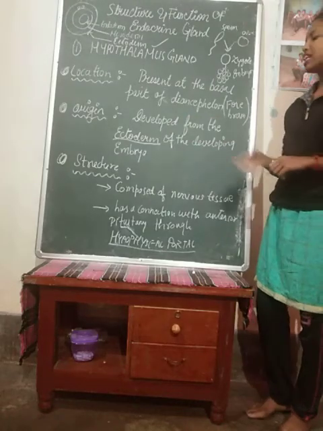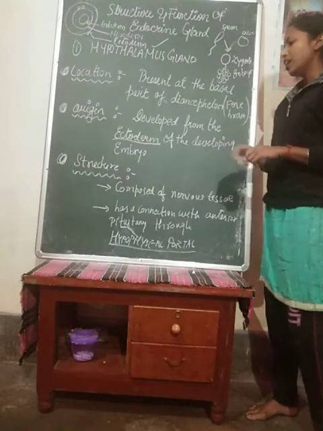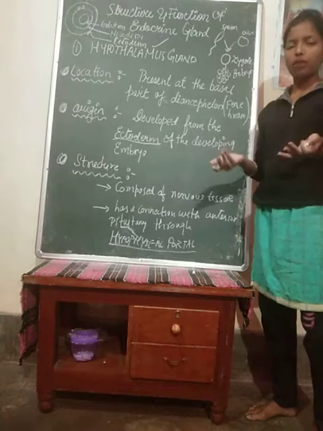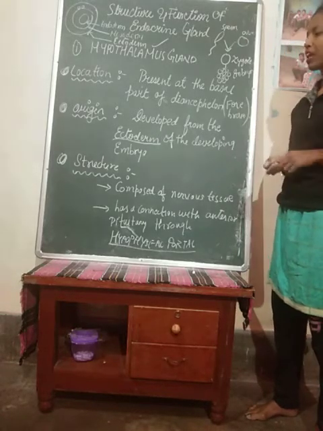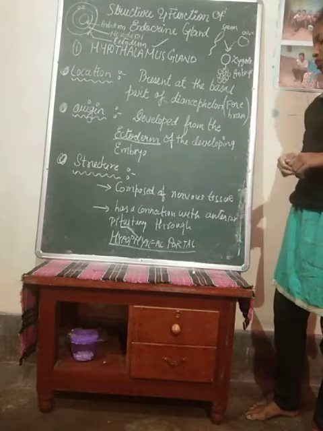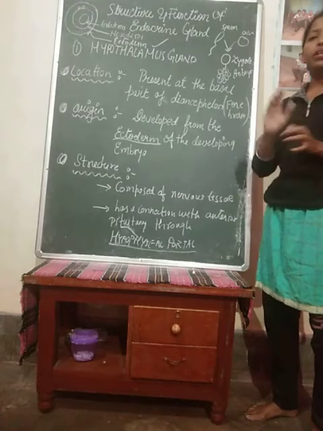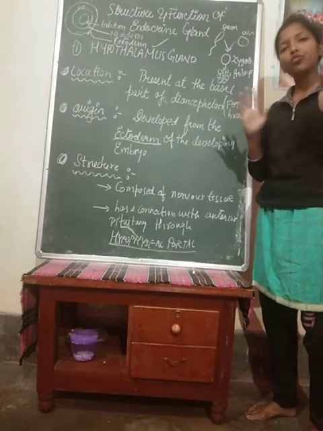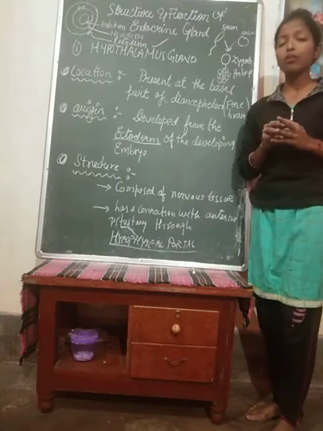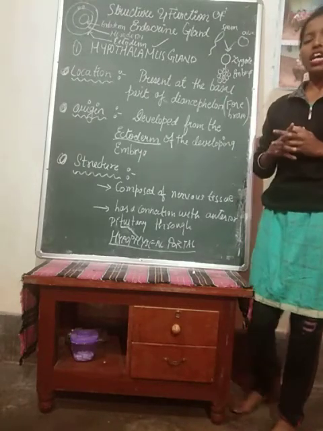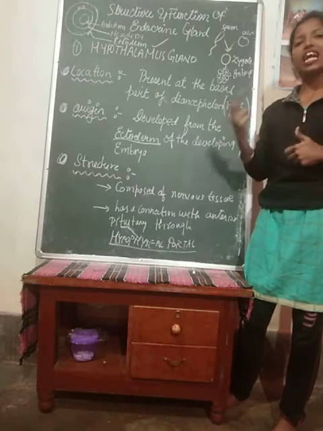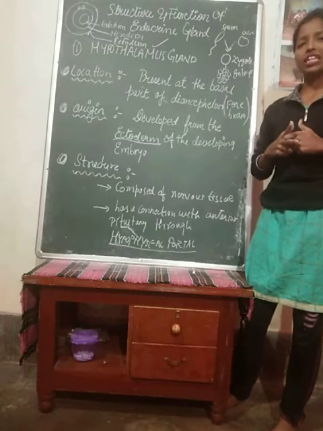Okay, next we will see the structure. The structure, if you will see, is composed of nervous tissue, obviously since it is present in the brain. Next, it has a connection with the anterior pituitary. Pituitary, we will see further, has 3 portions. The pituitary itself is the smallest gland in the endocrine system, and has 3 portions: anterior, posterior, and intermediate.